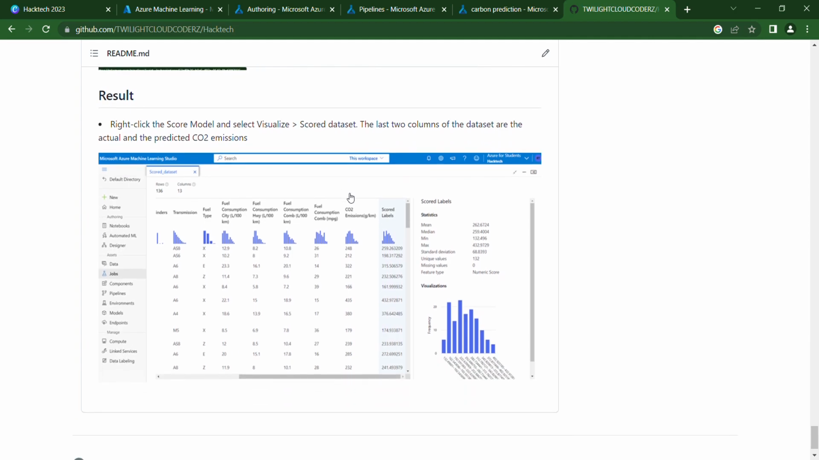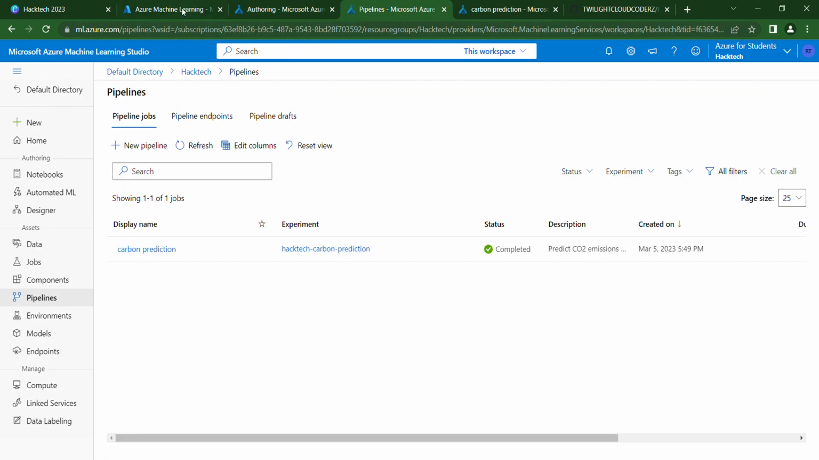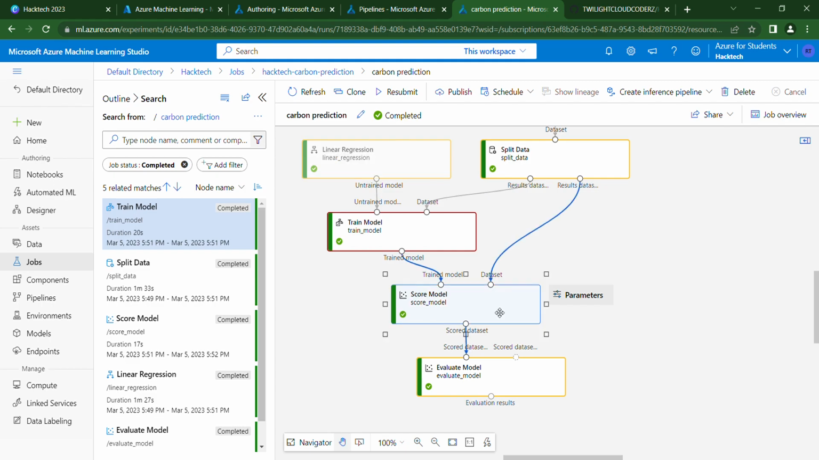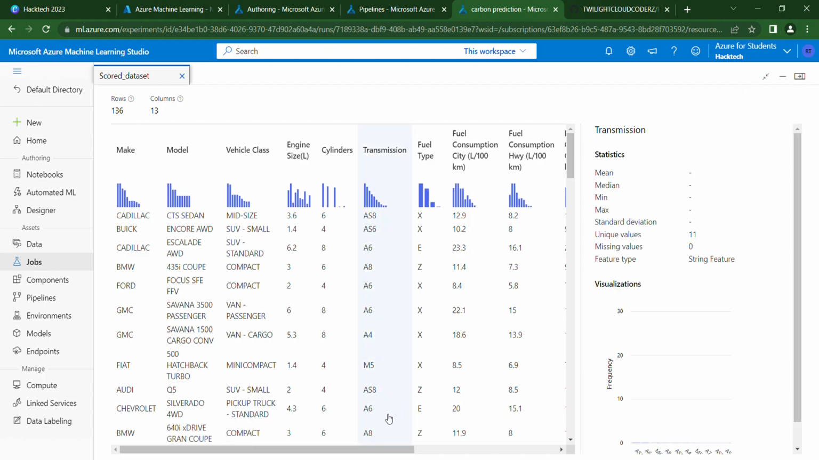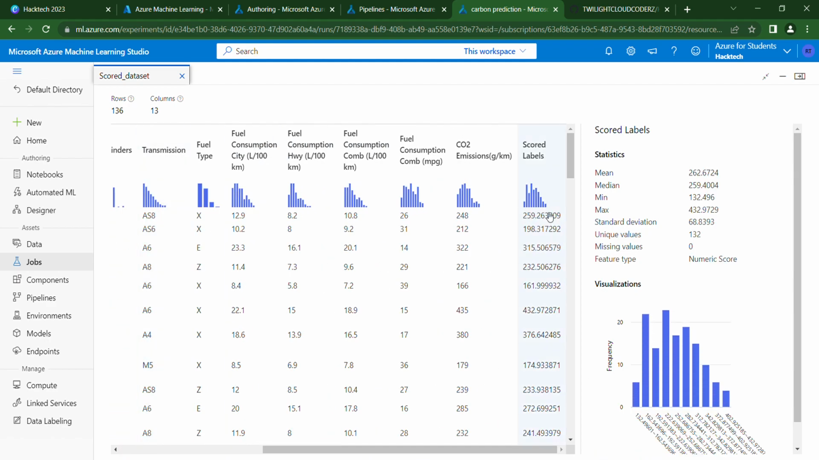The result of the score model is visualized in a graphical format. The last two columns, CO2 emission and the score label, are listed, with the predicted CO2 emission. Let's see the clear view of the score model in our model. This shows the car type, the fuel type, CO2 emission and the score label. So in this way we can analyze the score of the model and choose which one will be best and suitable, to provide a sustainable world by controlling carbon emission.